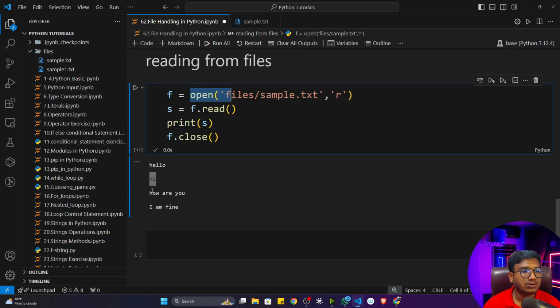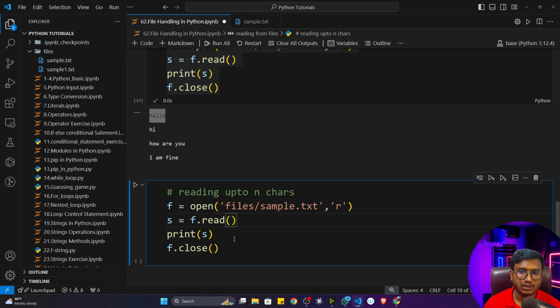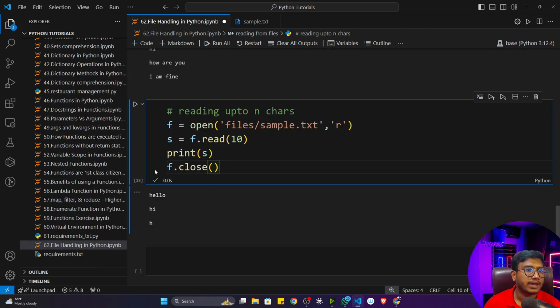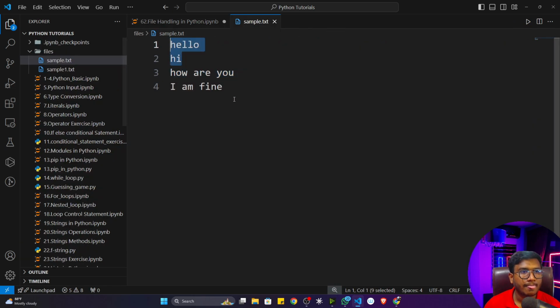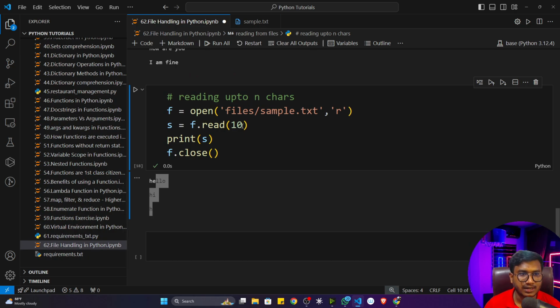Now let's say I want to read only some specific number of characters. You can also specify the character count. For this you can copy the same thing, and here you can mention the number. Let's say I only want to read 10 characters from this particular file. Here you need to give 10. Now if I execute the program, it will only print 10 characters. It will only read 10 characters from this particular sample.txt. That's how you can give the character size here. Let's say I want to read 20 characters, you can give 20 here. 15 characters only, you can do it like that.